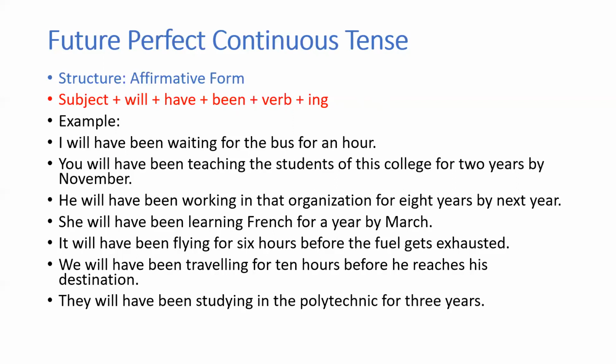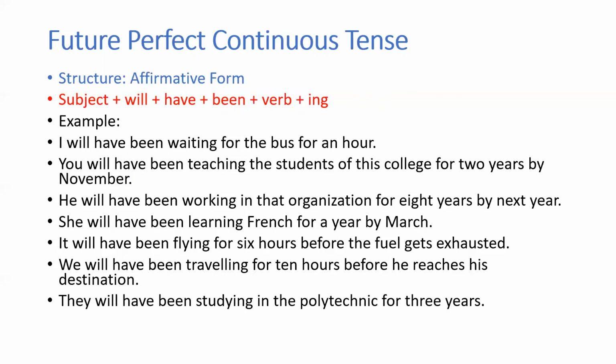I will have been waiting for the bus for an hour, imaginary or anticipating. Next Monday, I will have been waiting for the bus for an hour. All right. So, I'll be going there by 8 o'clock and I'll be waiting there till 9. Then the bus will come at 9. So, this is what you will be using future perfect continuous tense.